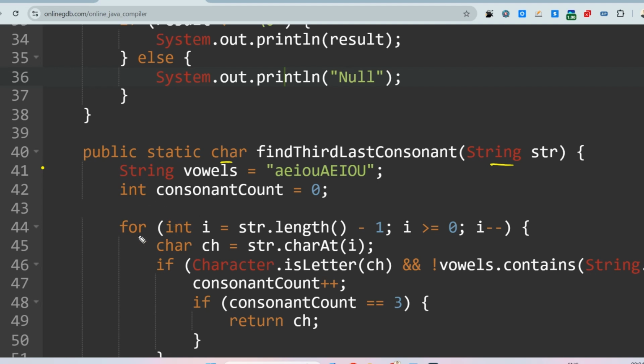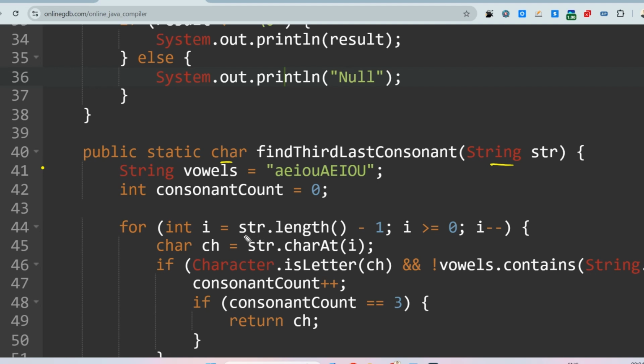Then we are writing a for loop, which starts from the last element to the first element, as I told you earlier. The inbuilt formula for string length is length with round brackets.